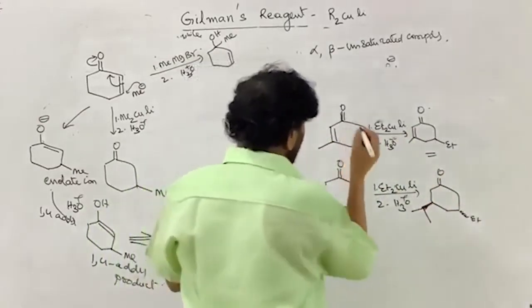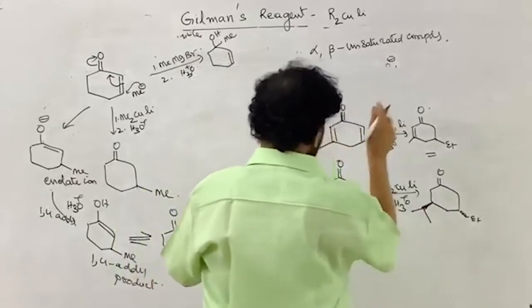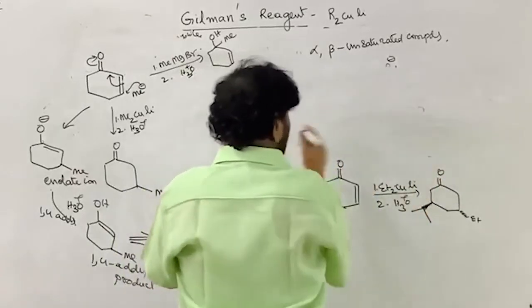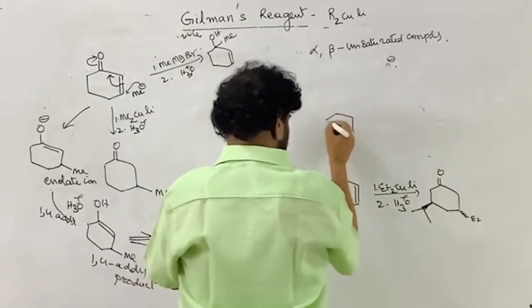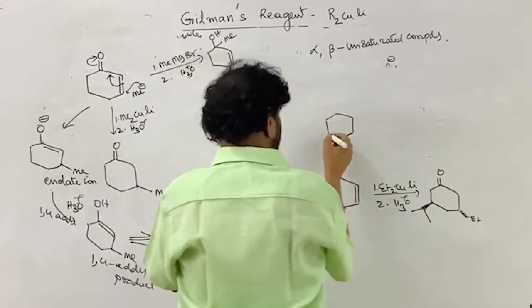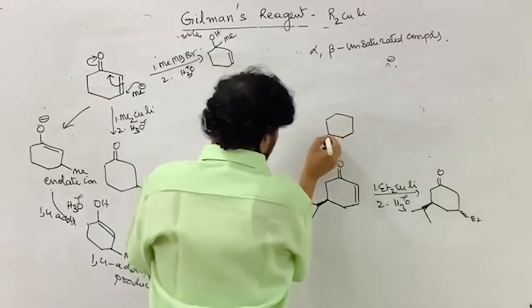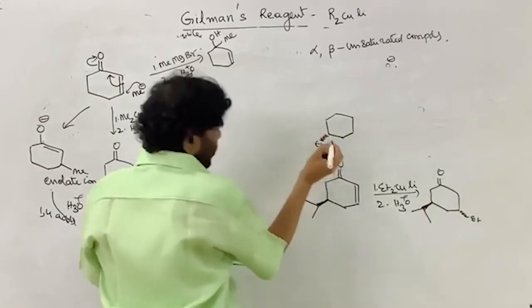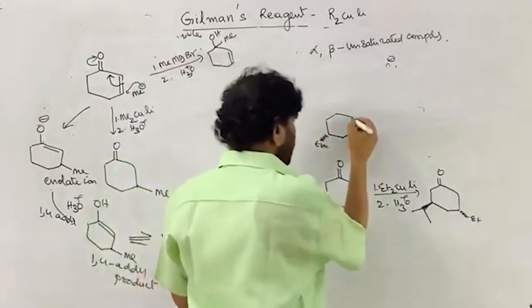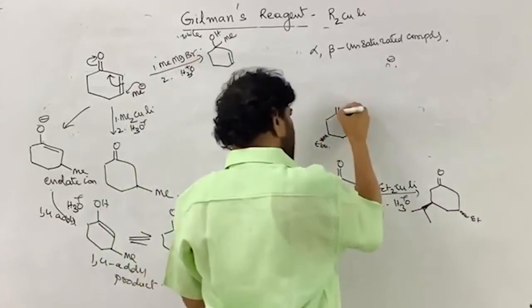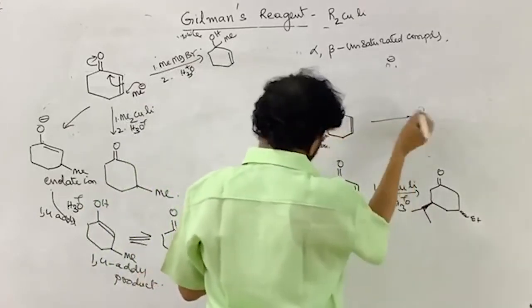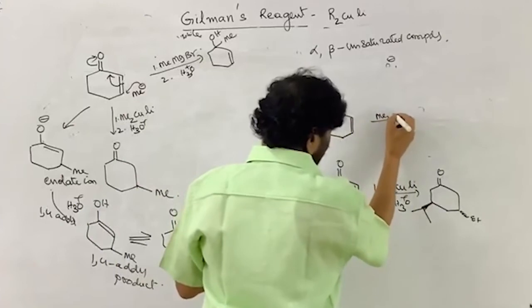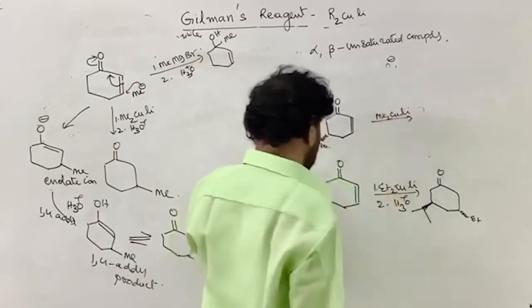Suppose you take the other example and you take this. This is the tertiary butyl, a bulky group. This is the same reaction center, treated with methyl or ethyl, whatever you want, there is no restriction at all.